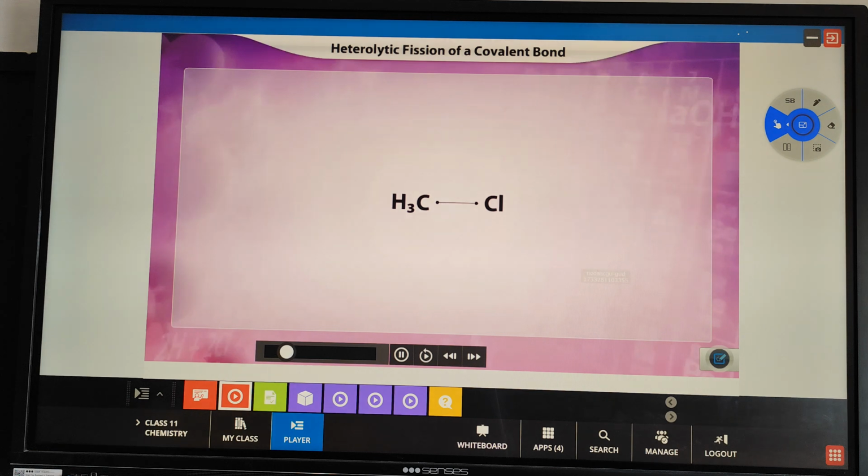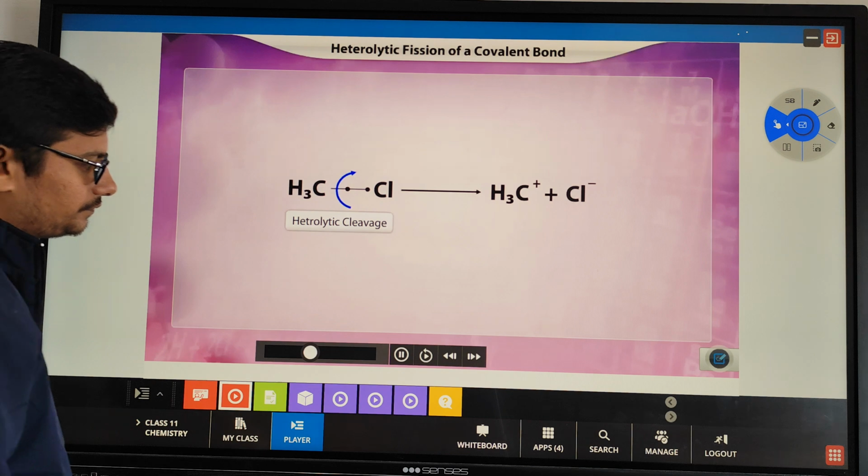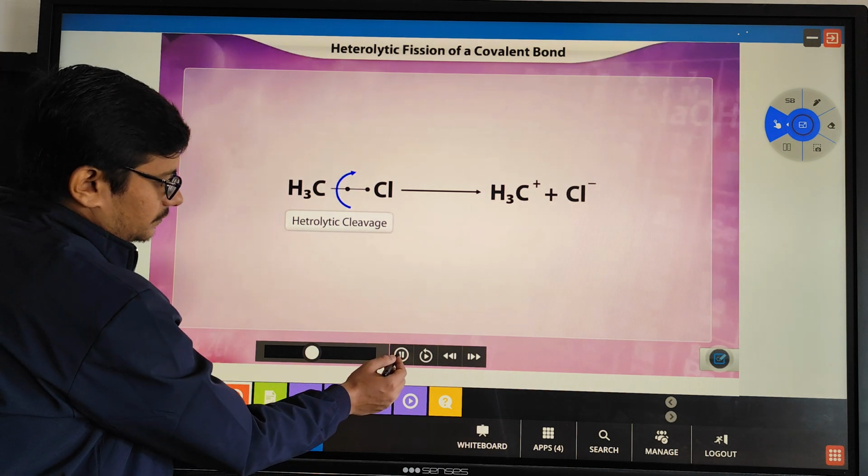When this covalent bond undergoes cleavage, due to the higher electronegativity of the chlorine atom in comparison with the methyl group, the shared pair of electrons moves towards the chlorine atom. This type of cleavage is called heterolytic cleavage or heterolytic fission. The result of this heterolytic fission is that the methyl group attains.